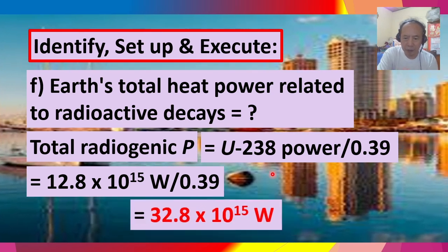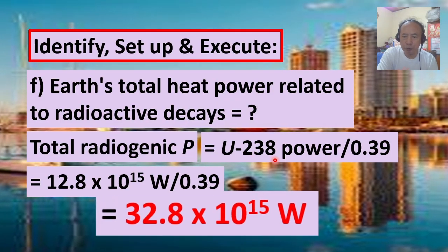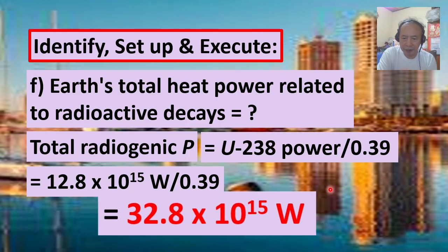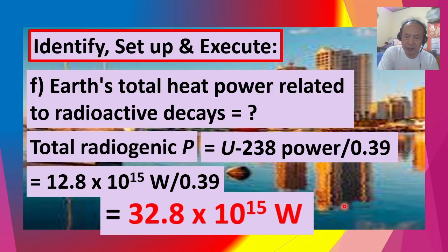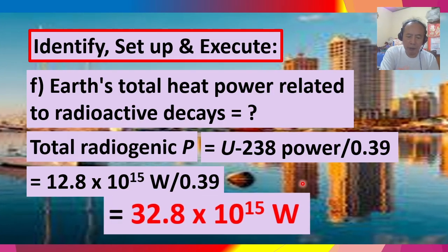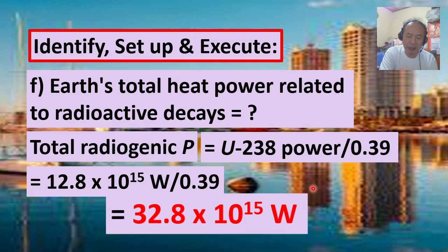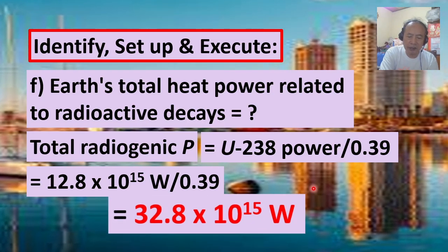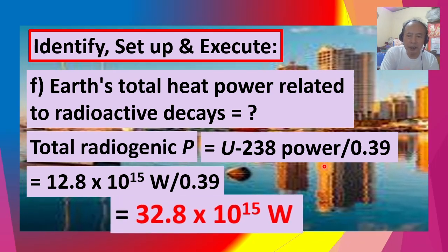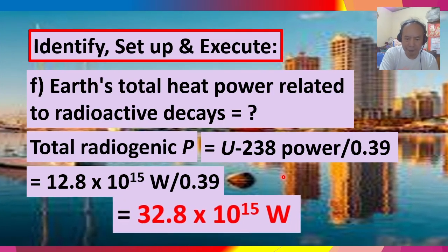Now you might be wondering why we divide the uranium-238 power by 0.39. This is how you can check, because according to the problem, 39% of the radiogenic supply of heat is due to the uranium-238 decays in terms of power.